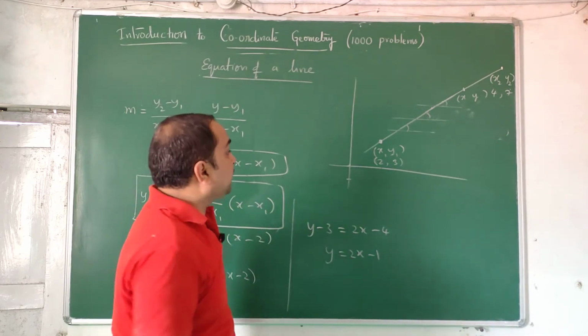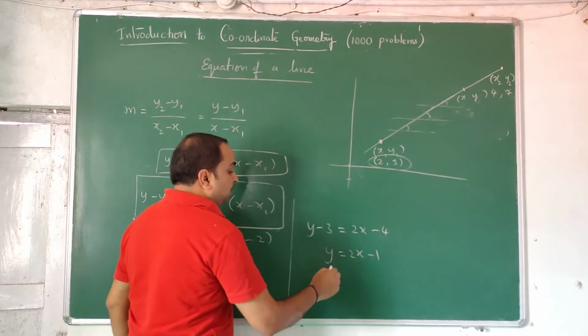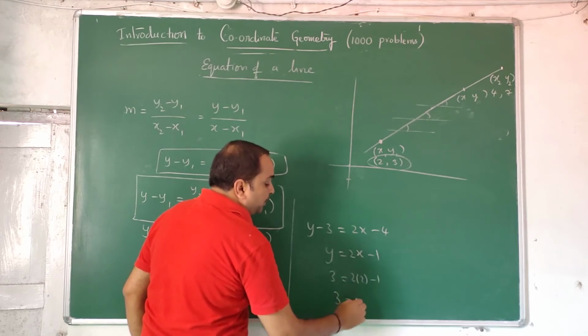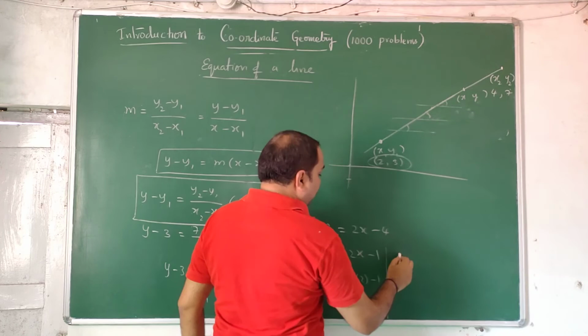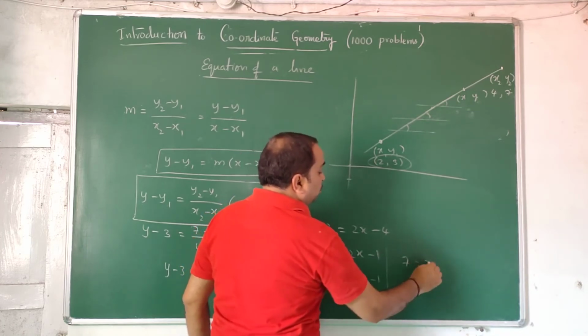Let us put and check. Suppose I want to see whether this point satisfies or not. 3 is equal to 2 into 2 minus 1. 3 is equal to 4 minus 1. True. Let us take the point 4 comma 7. y is equal to 2x minus 1. 7 is equal to 2 into 4 minus 1.